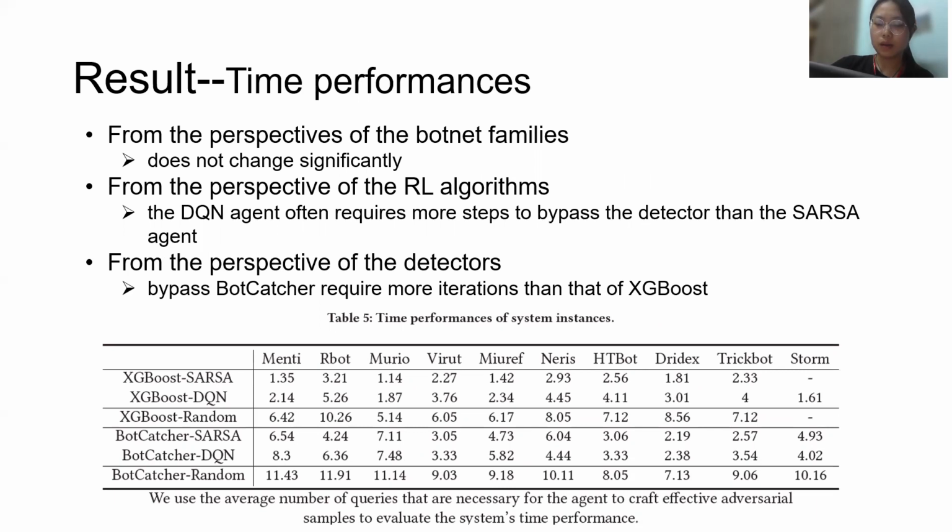From the perspective of the RL algorithms, the agent equipped with the DQN algorithm often requires more steps to bypass the detector than the agent equipped with the SAS algorithm. From the perspective of the detector, the number of steps required for the agent to bypass BotCatcher is higher than that of ChatGPT Boost, meaning that the agent needs more iterations to mislead BotCatcher than to mislead ChatGPT Boost.